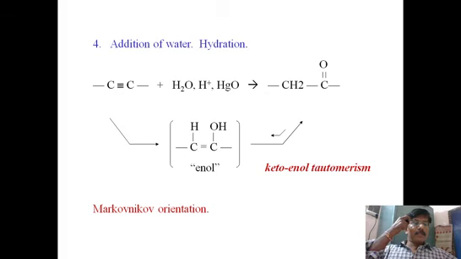And again here also Markovnikov rule is applied whenever we have doubt where to add the OH group and where to add the H. So the OH group is added where the stability of the carbocation is available. And the end product is ketone. The product is keto, not enol. So addition of water gives formation of ketones or aldehydes.